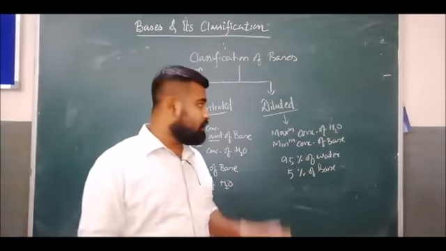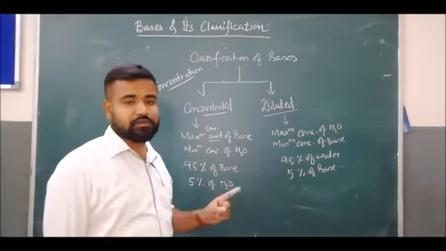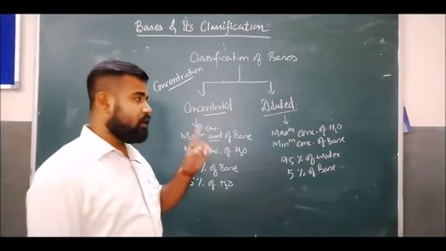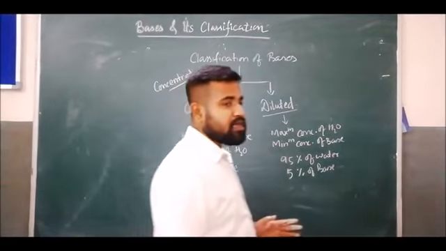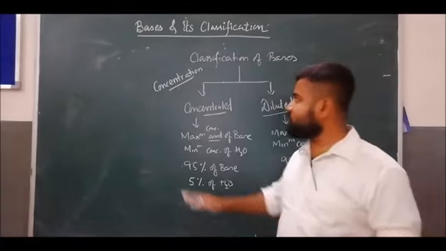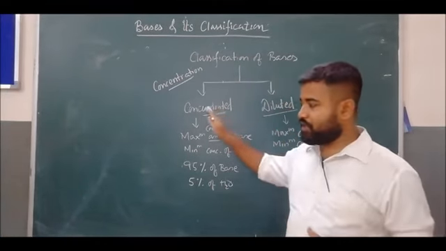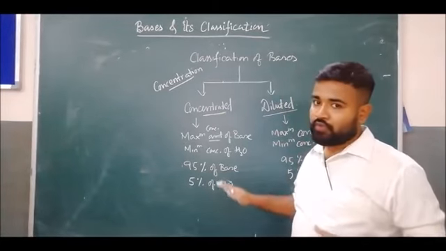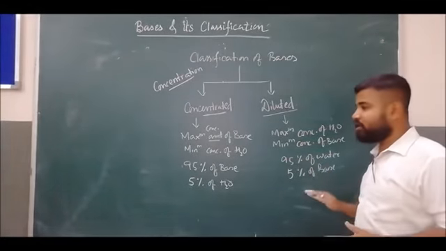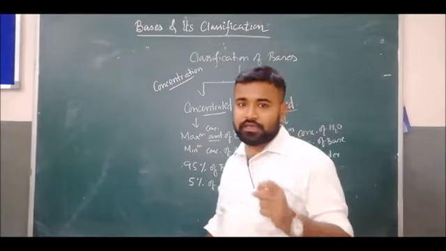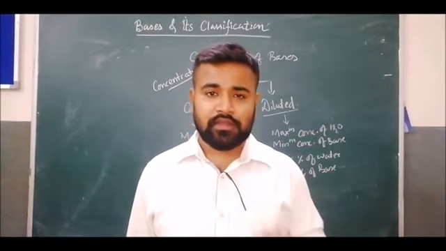So students, in this way we can classify bases into two types on the basis of strength and concentration. On the basis of strength, there are strong and weak bases. On the basis of concentration, there are concentrated and diluted bases. Concentrated means maximum amount of base with respect to water; diluted means maximum amount of water with respect to base. So this is all about the concept of bases and their classification. Thank you.